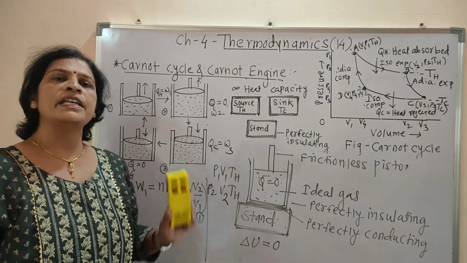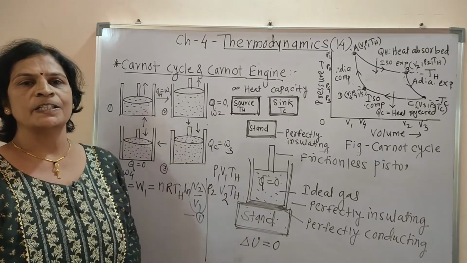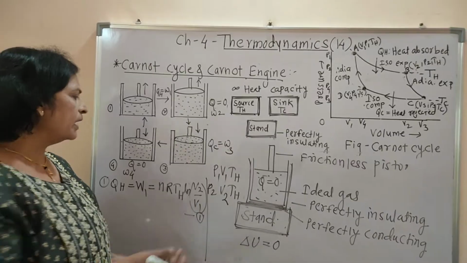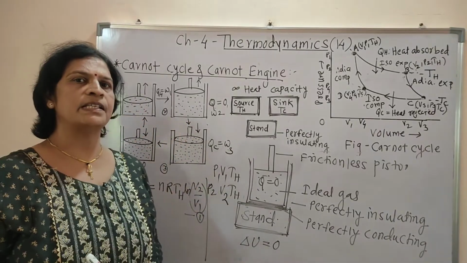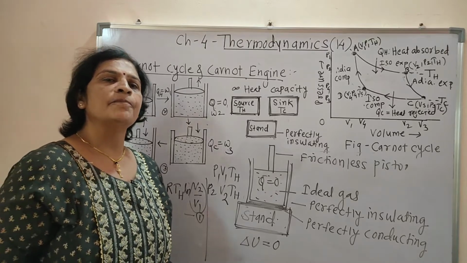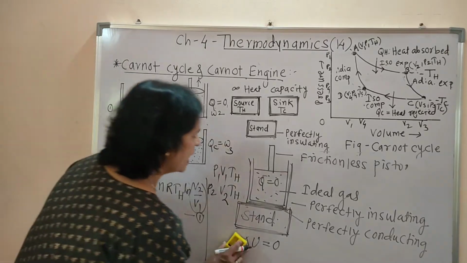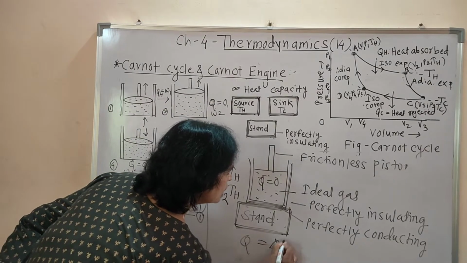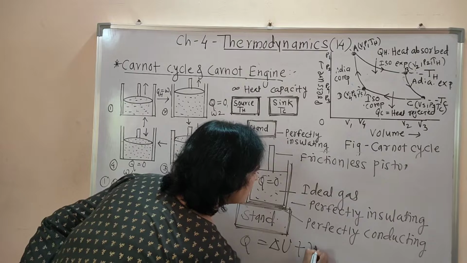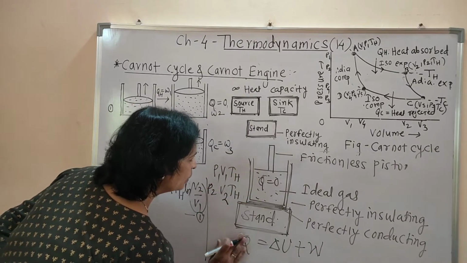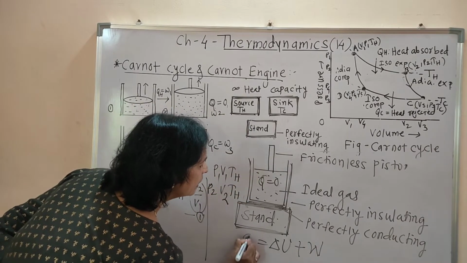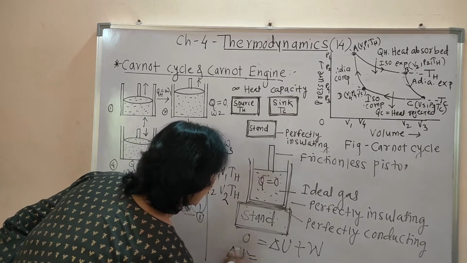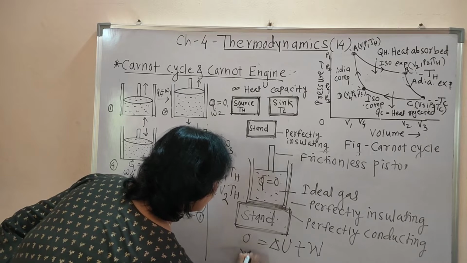At that time the adiabatic process occurs. In the first case heat is absorbed by the system; in an adiabatic process, Q is equal to change in internal energy plus W, and if Q is equal to 0, then delta U is equal to minus W, or W is equal to minus delta U.